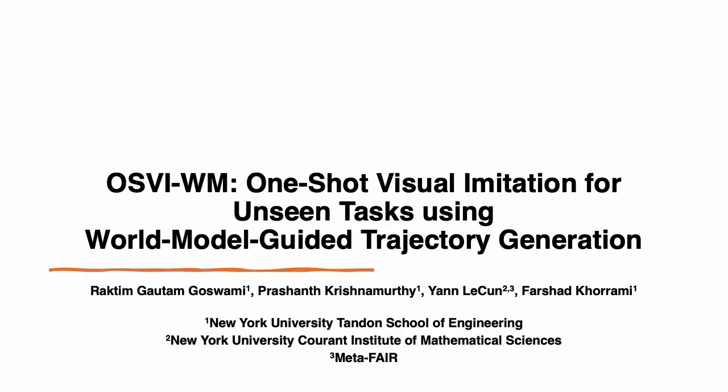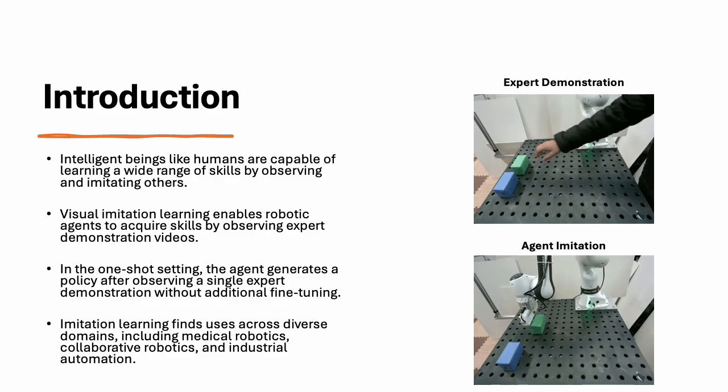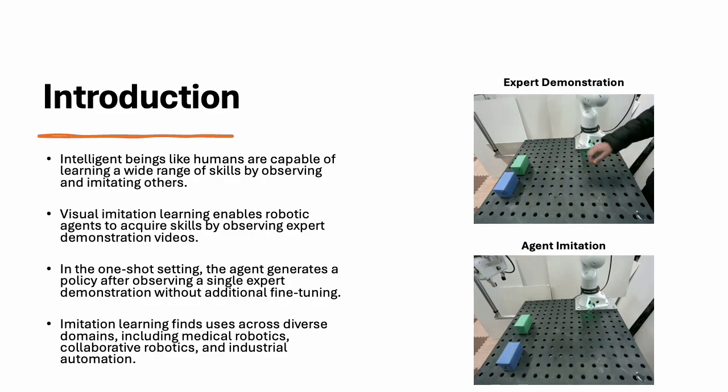We present OSVI-WM, a framework for one-shot visual imitation using world model-guided trajectory generation. Visual imitation learning enables robotic agents to acquire skills by observing expert demonstration videos. In the one-shot setting, the agent generates a policy after observing a single expert demonstration without any fine-tuning.